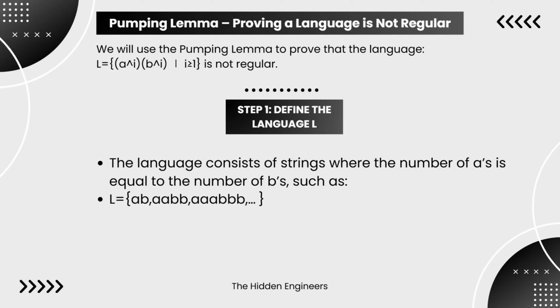Step 1. Define the language L. The language consists of strings where the number of A's is equal to the number of B's, such as L equals AB, AABB, AAABBB.